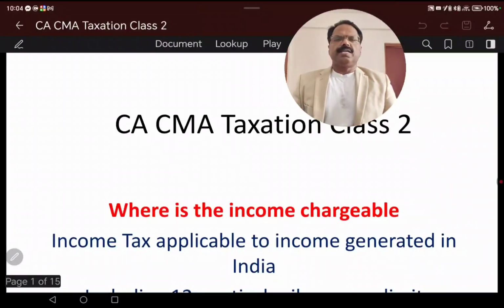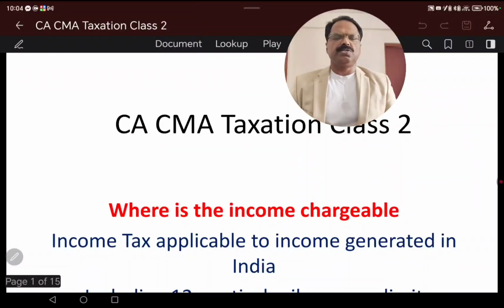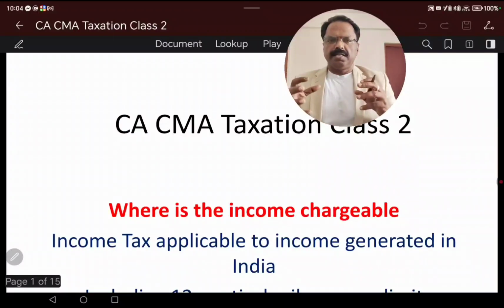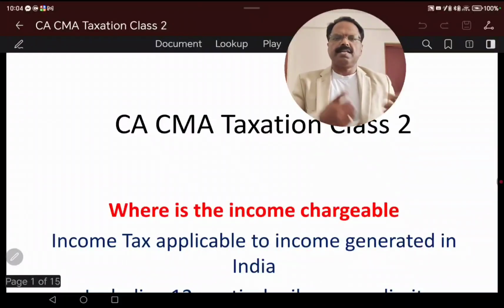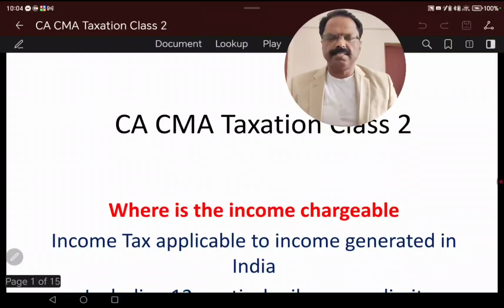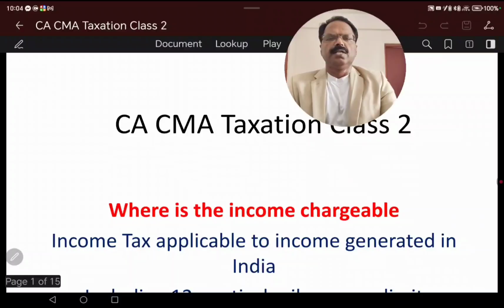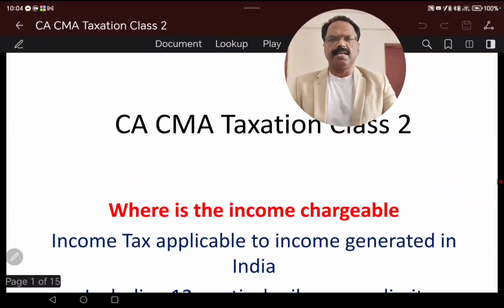In the last class, we understood that government is imposing tax based on the powers given by the Constitution of India. Government is collecting money to run the country and develop the country, and government is raising money by doing business and collecting tax. There are direct tax and indirect tax. We also understood there are different types of taxes, and the major section here is direct tax.